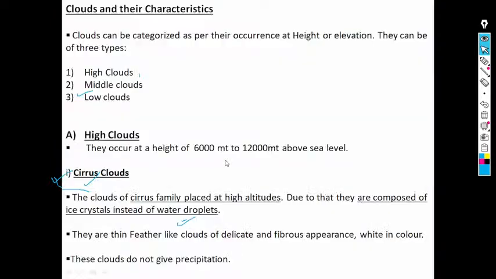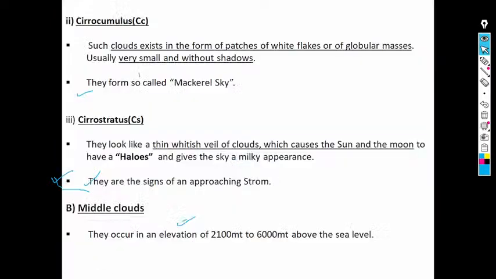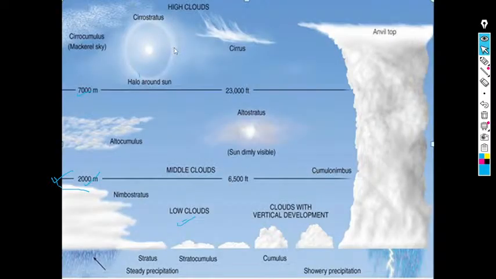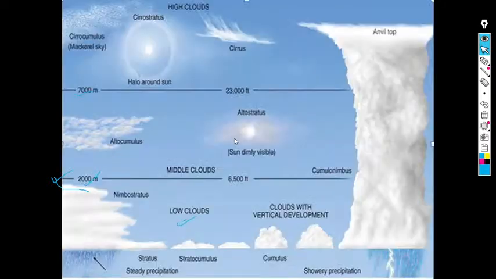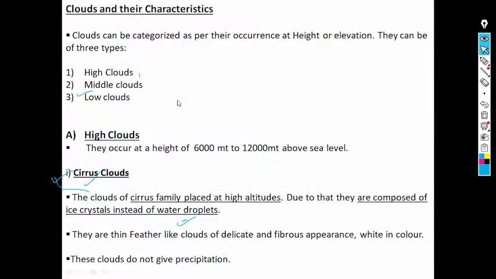Okay, so they see this, then your cirrus clouds, then your cirrocumulus, that is called a mackerel sky, then your cirrostratus. This looks like a whitish veil of cloud which causes the sun and the moon to have halos and gives the sky a milky appearance. Just look here: the milky appearance, the halo around the sun, cirrostratus. This is cirrostratus.